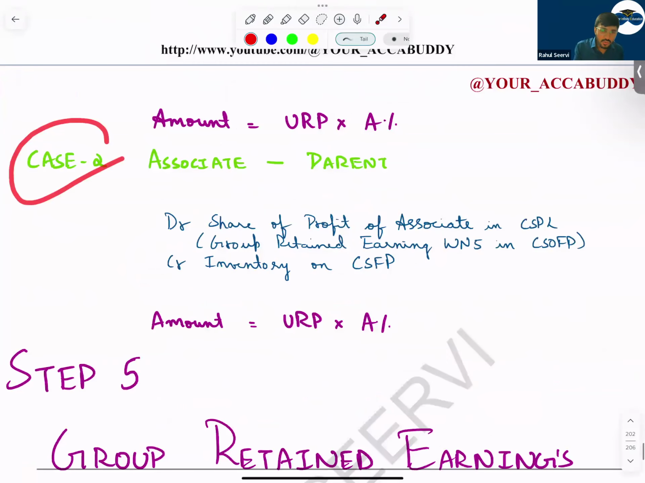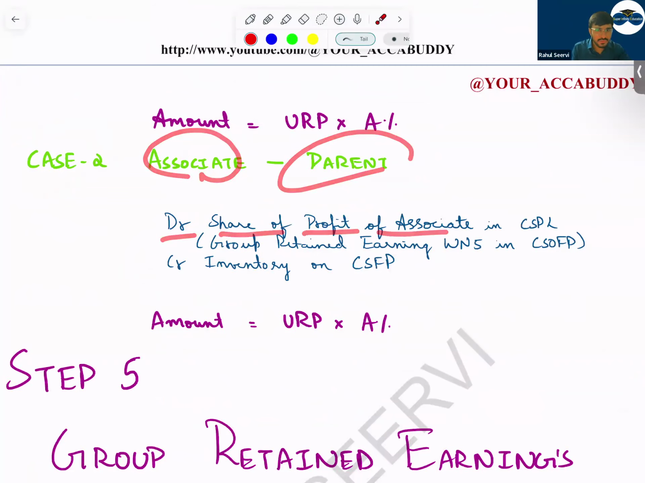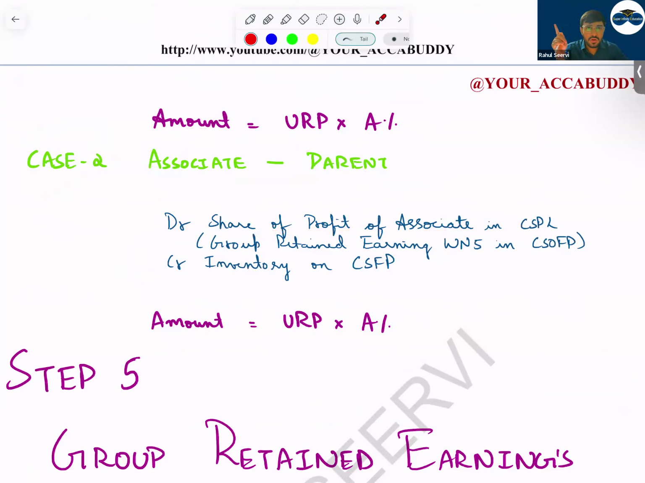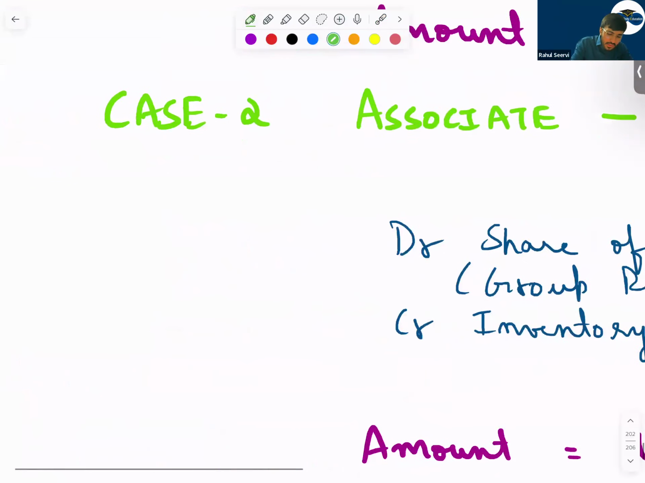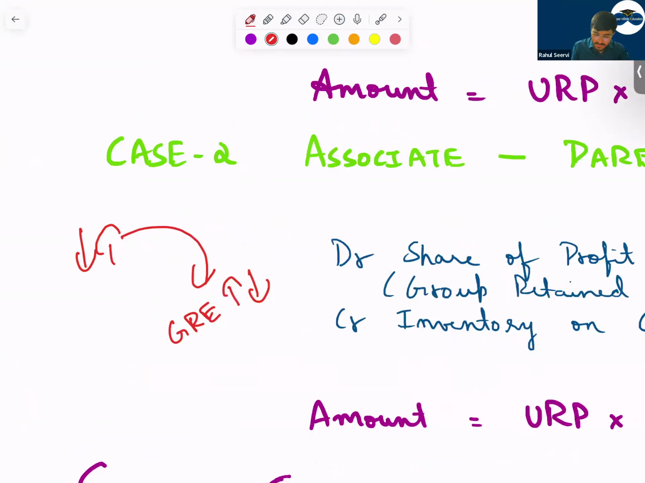Second case, associate to parent. Associate is selling to parent company. In that case, what will happen? If associate is selling to parent, debit share of profit of associate, because the associate company recorded more profit. So we reduce it from the share of profit from associate immediately. But in the balance sheet, we reduce from group retained earnings, because the associate profit is taken to group retained earnings. Here you have reduced it, and here also you have to reduce it in the case of the balance sheet.